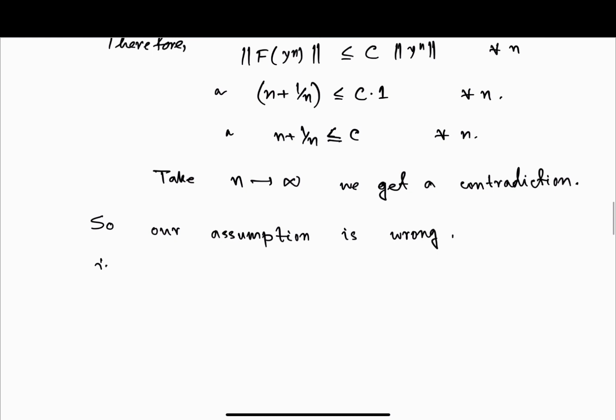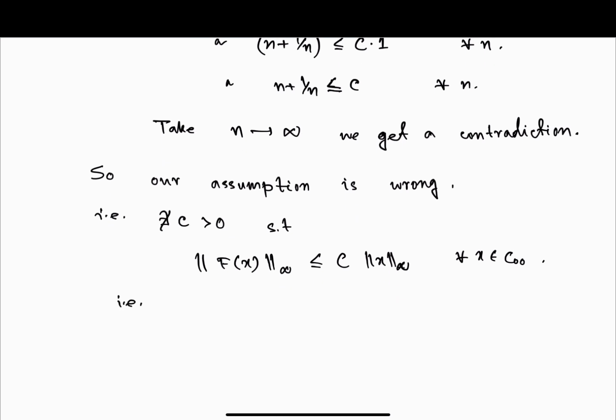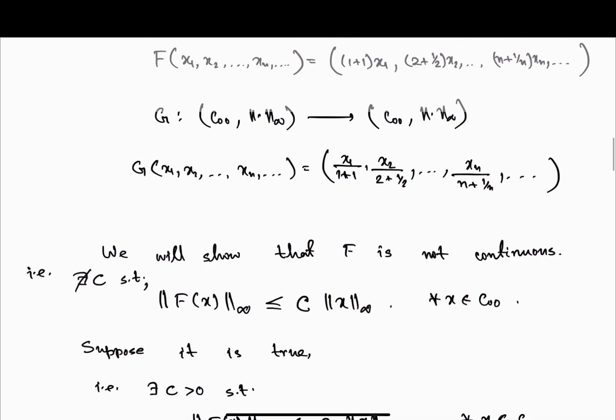Means there does not exist c positive such that norm of f(x) is less than c times norm x for all x in c naught naught, right? Means f is not continuous. Okay, so this one is done. So f is not continuous.